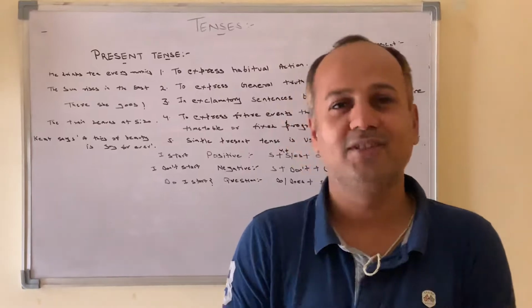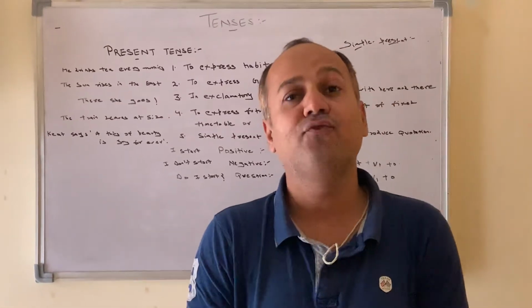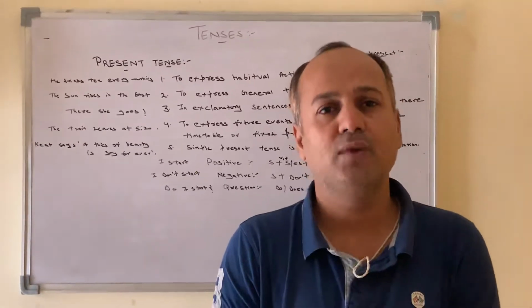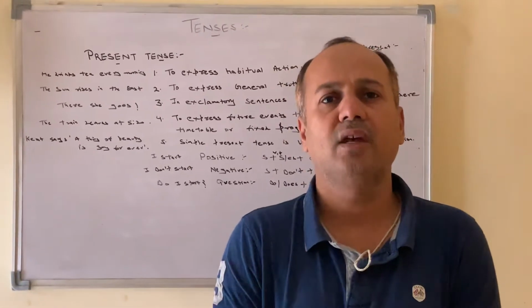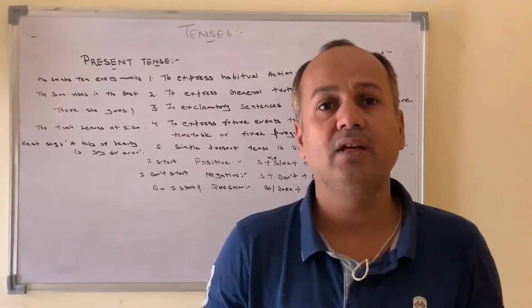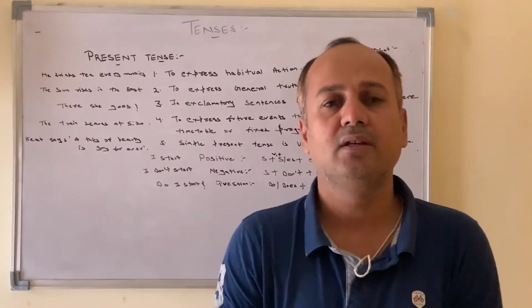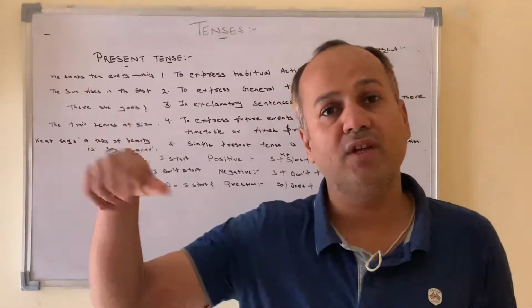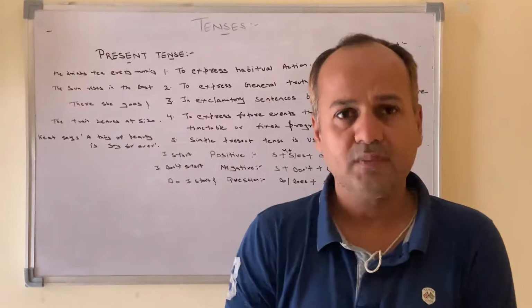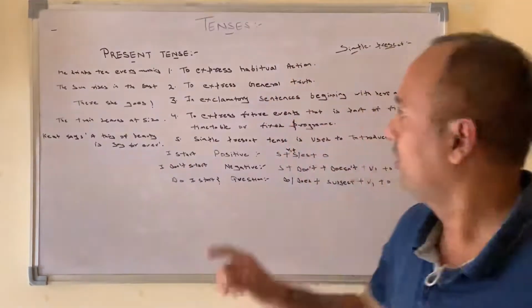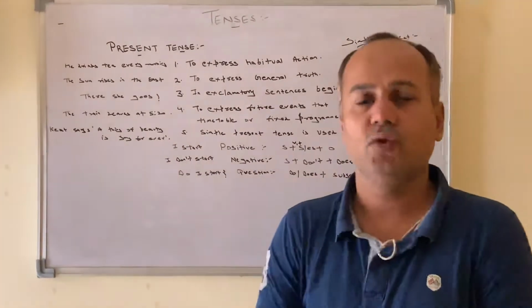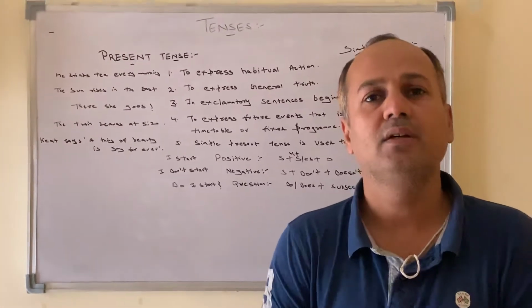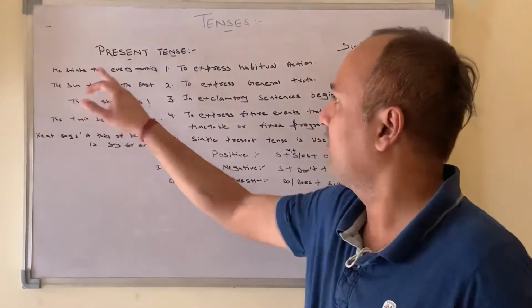present tense is used. Present tense is used in four circumstances: where we are describing habitual action, where we are describing activity which is daily taking place, where we are describing something which is fixed for the future time. I will explain to you through the board. First is to express a habitual action. When we are expressing a habitual action, we always use simple present tense, like he drinks tea every morning.